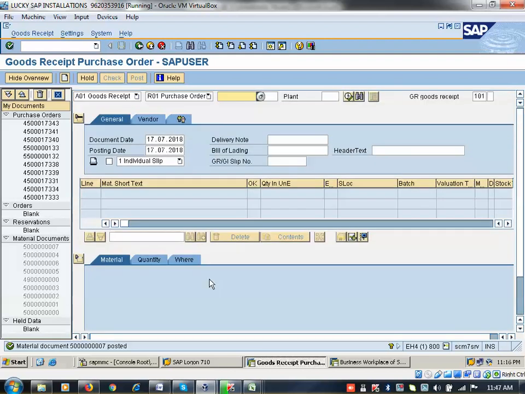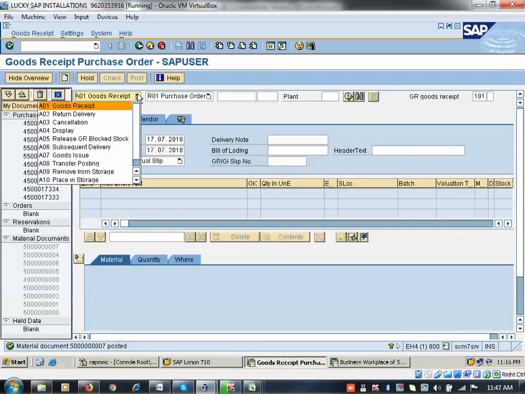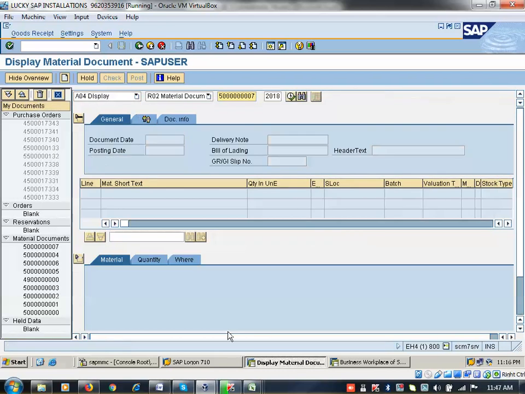Okay, so click on check. So now when you create this document, it will create, this is an interview question, you can write in the last page of your book or somewhere.